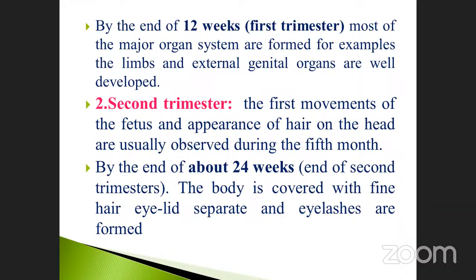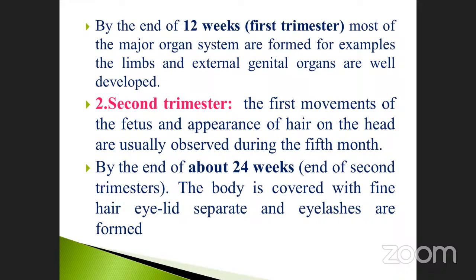Sometimes they may ask the question: first trimester, how many weeks? 12 weeks, 3 months, 12 weeks. Per month, 4 weeks. Like that, they may calculate it. And second trimester, note it down. Second 12 weeks, that is denoted as 24 weeks.